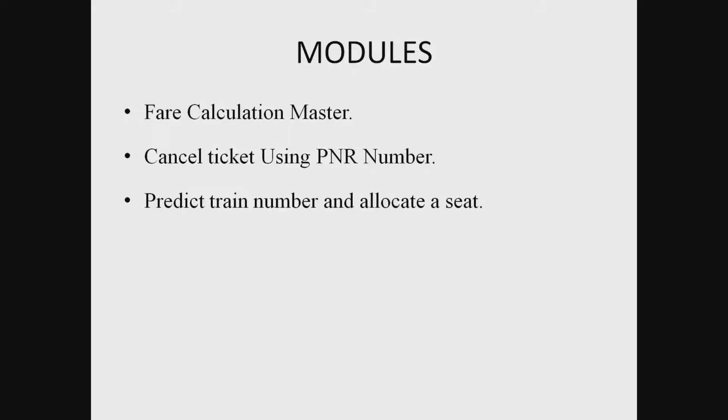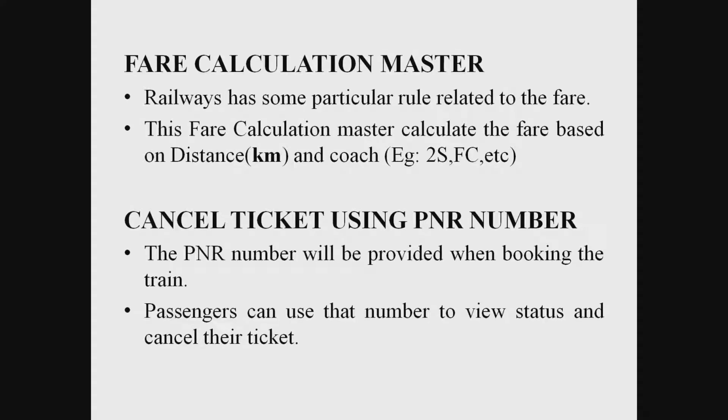Models. Three models are used: the fare calculation master, cancel ticket using PNR number, and predict train number and allocate seat number. In the fare calculation master, railway reservation uses some rules for ticket calculation, and the fare is based on distance.